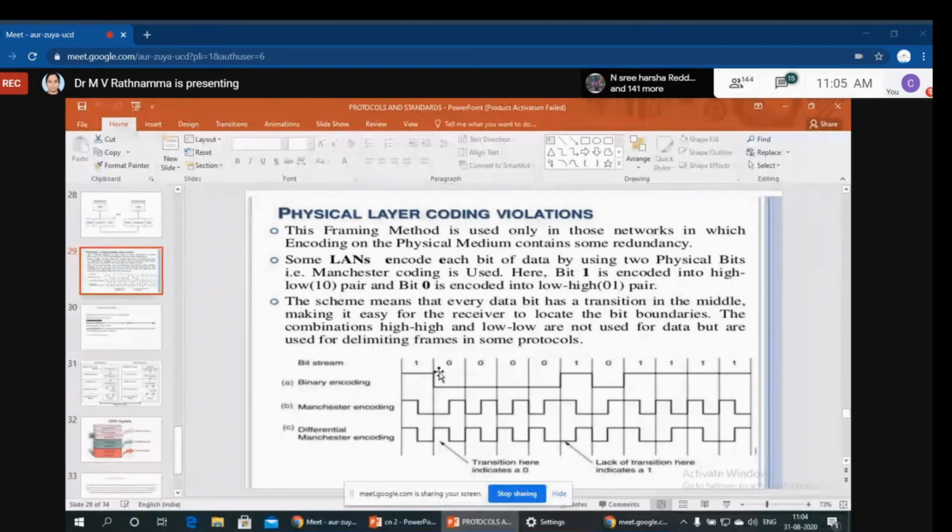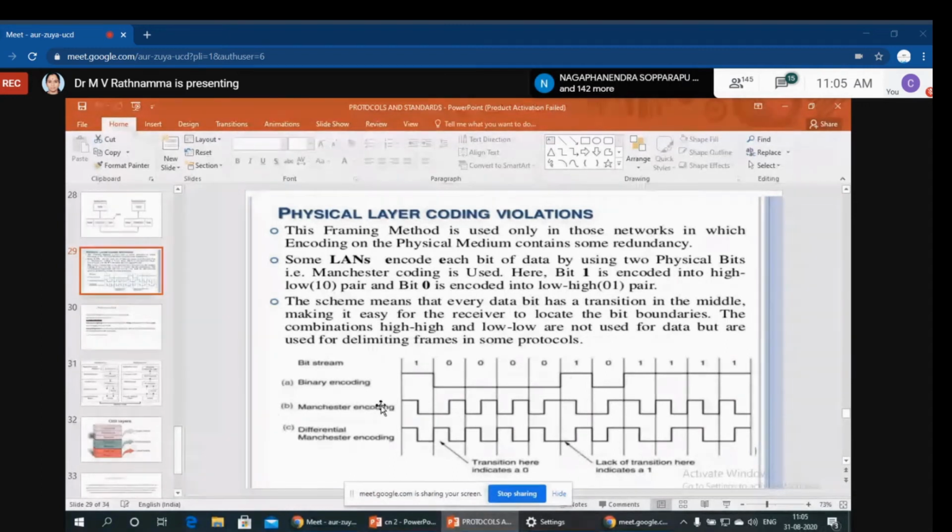And if it is 0, the signal will be low, meaning no signal at all. If it is indicating 0 with no signal, what is happening? Sometimes if power is off, there will be no signal. At that time, the receiver will treat it as 0. Because of this problem, we have another mechanism called Manchester encoding.